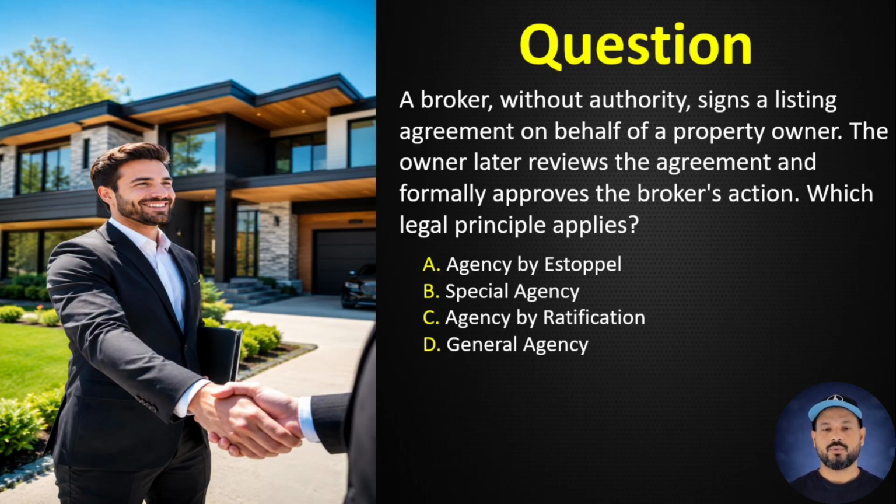The owner later reviews the agreement and formally approves the broker's action. Which legal principle applies? A. Agency by estoppel. B. Special agency. C. Agency by ratification. D. General agency. Correct answer C, agency by ratification. Ratification occurs when a principal approves a previously unauthorized act.